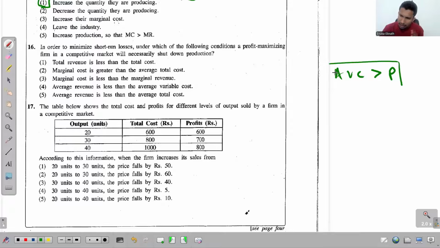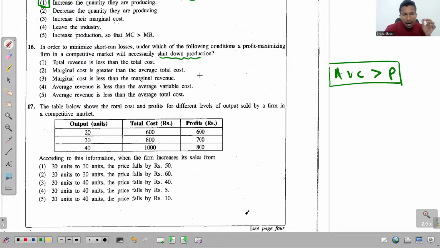Think of a pickme ride: if the average variable cost is greater than the price that the driver receives, it is like this. The driver receives a price that is really lower than, let's say, the fuel cost. The fuel cost is 150 rupees, but the amount he gets for that trip is 100 rupees. So since there's no point in such business, it's better that he doesn't go on the trip. Otherwise, if it is a production firm, it is better that they shut down all the firm's operations. So simple as that.